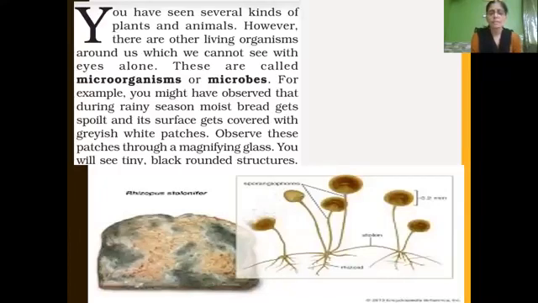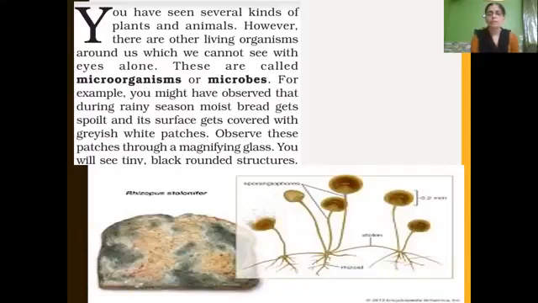If we see those patches through a magnifying glass, we can see very tiny black rounded structures. In this figure, the bread got affected by fungus. So this fungus is nothing but a microorganism.